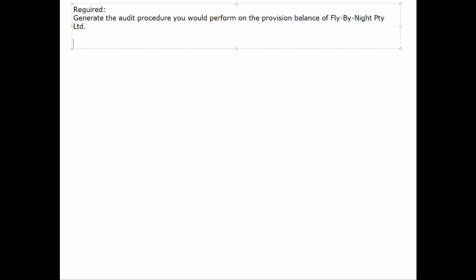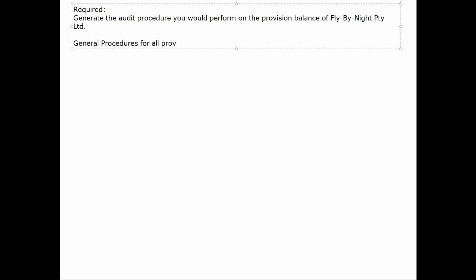Remember, completeness is a risk. We want to make sure that we address completeness. We want to make sure that obligation is there because of that idea of present obligation. We want to make sure that we cover that, and we want to be very careful to understand exactly what we're talking about.